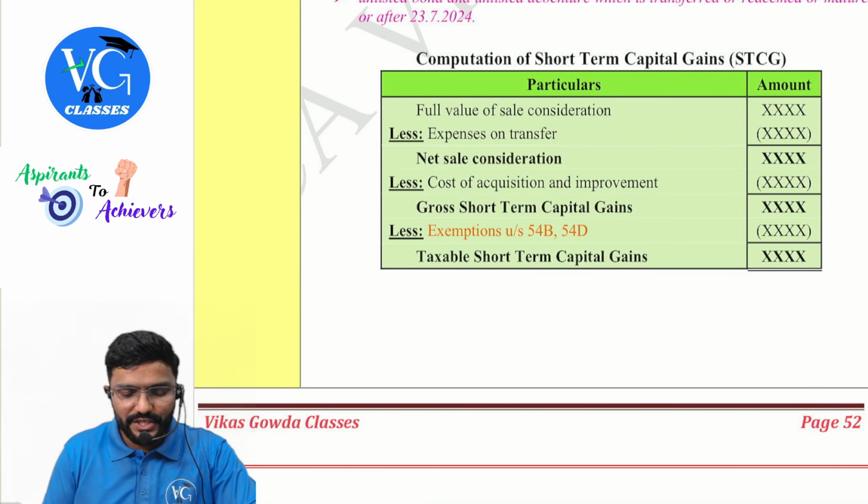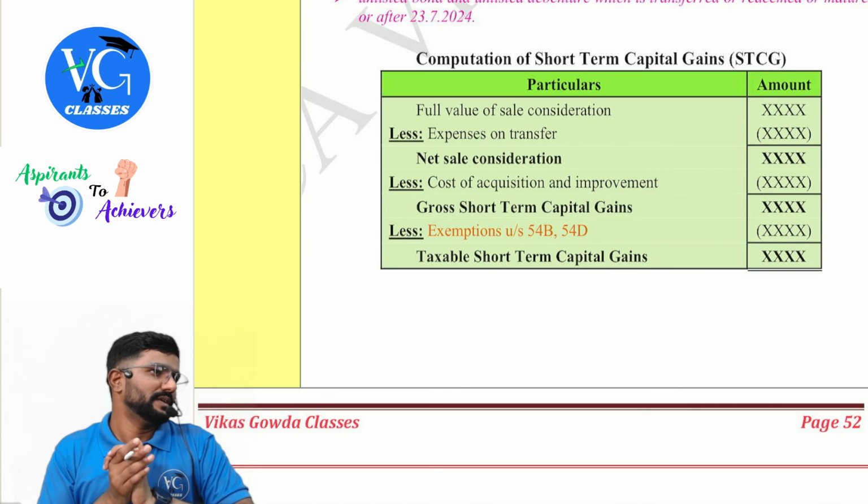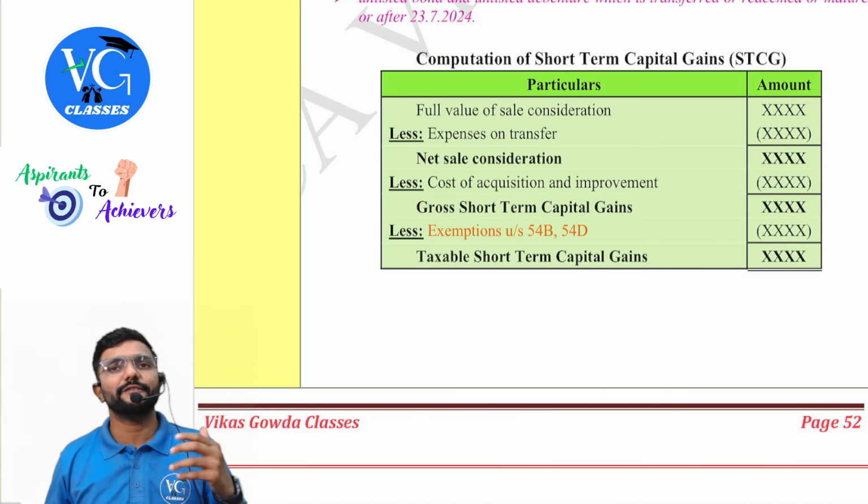Then cost of acquisition, which I would have incurred to purchase the asset, reduce it. Then once I have purchased the asset, if I have incurred any capital expenditure to improve that asset, claim it. Sir, can I claim both? Yes. Then you will get gross short-term capital gain, from which if you are ready to reinvest in a new asset under section 54B or 54D, you will get the exemption. Next, you will get taxable short-term capital gains.